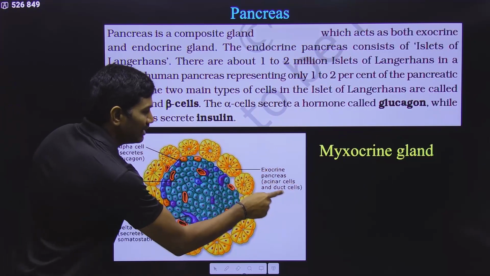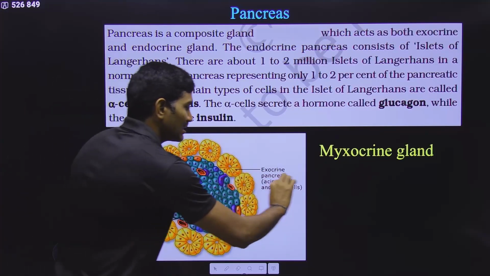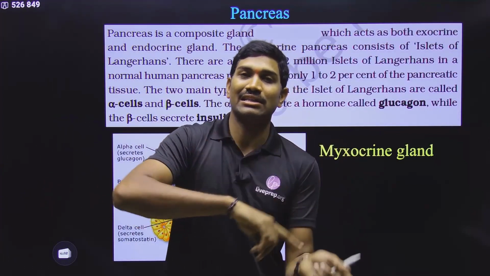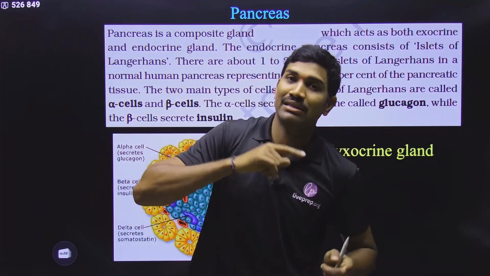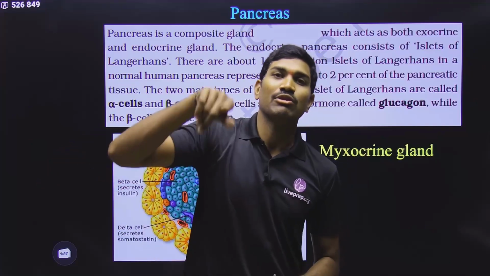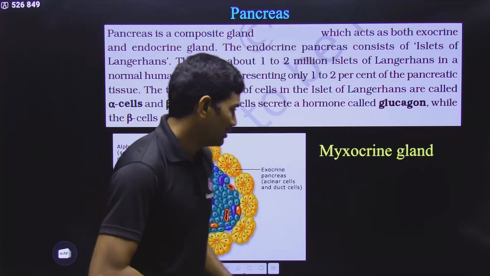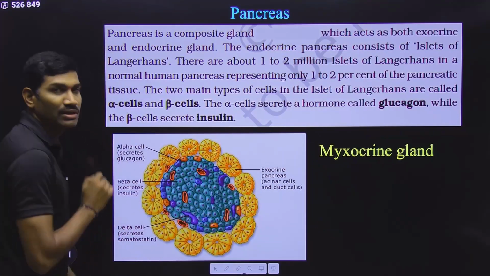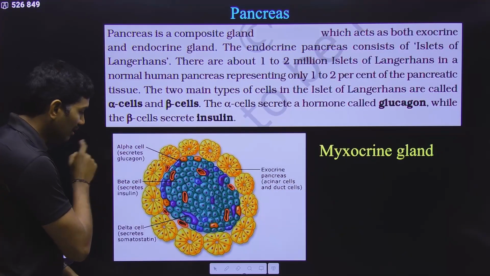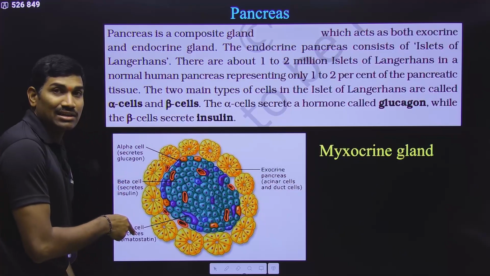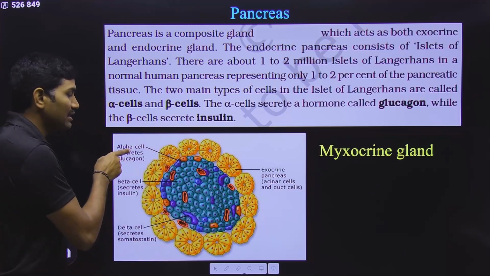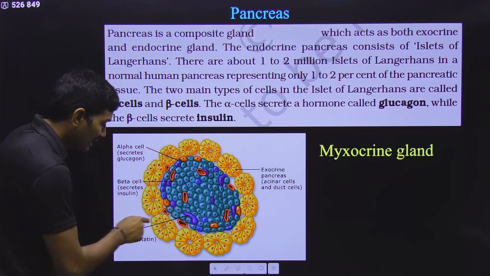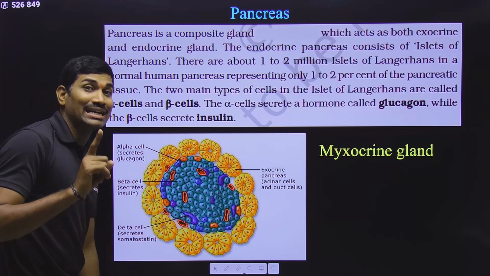Exocrine pancreas is having acinar cells, and from these acinar cells ducts will be there, and these ducts will combine and they will make the pancreatic duct, and this pancreatic duct will combine with the bile duct, and this common hepatopancreatic duct will open into the duodenum. That is a different case, and in this way enzymes are released. But we are focusing on the endocrine part. In the endocrine part, you are talking about alpha cells, beta cells and delta cells. This is what they are talking about. Alpha cells are producing glucagon, beta cells are producing insulin, and delta cells are producing somatostatin.